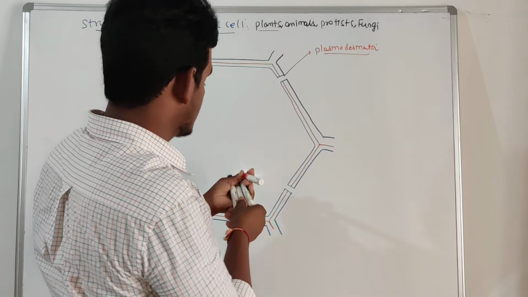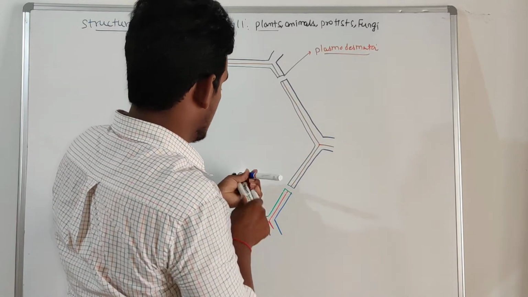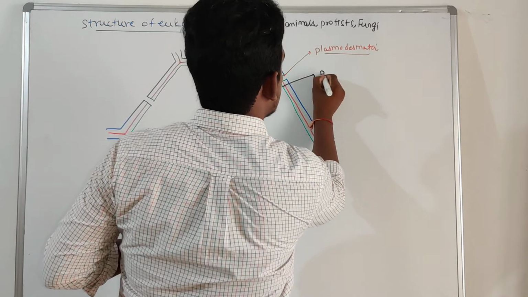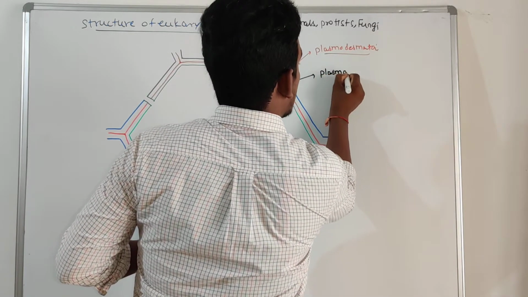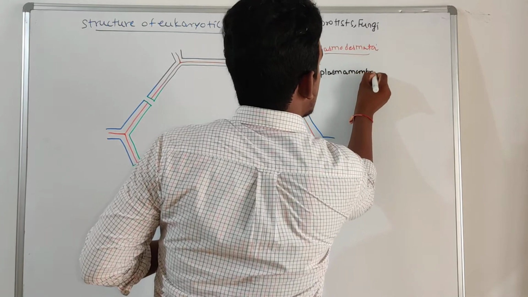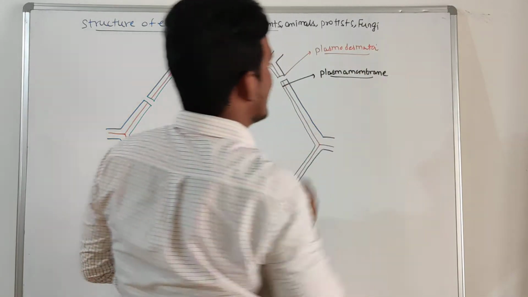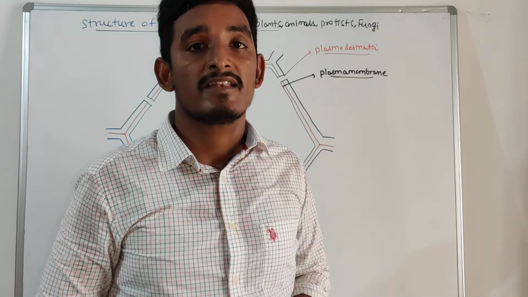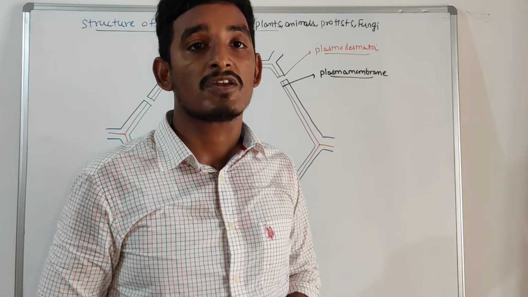So what layers are present here? Here the inner layer is called what? The plasma membrane or cell membrane. The plasma membrane is a semi-permeable membrane. It will not allow all types of molecules into the cell.